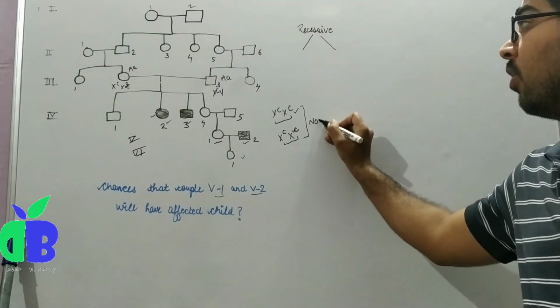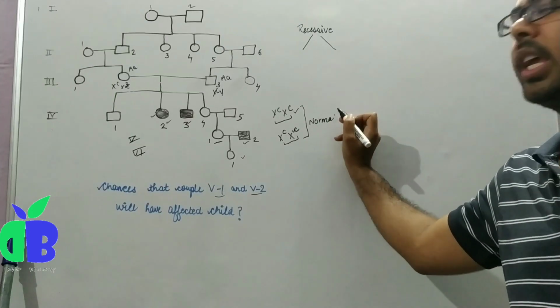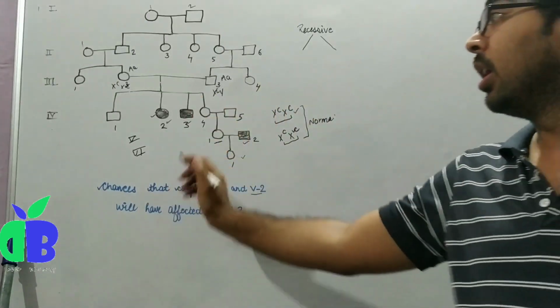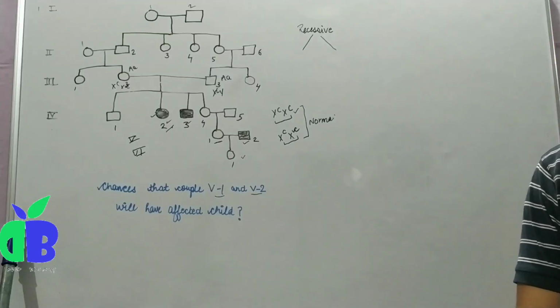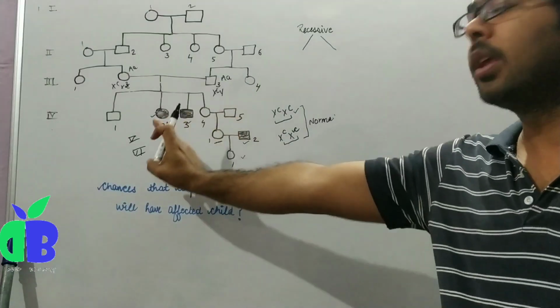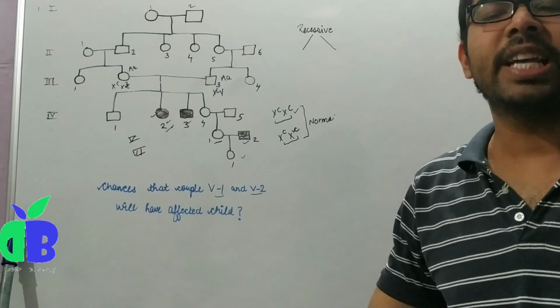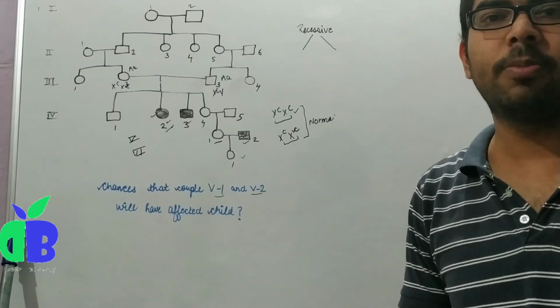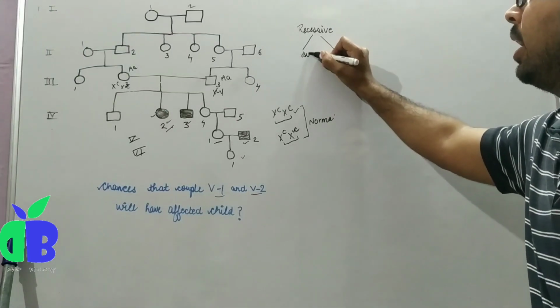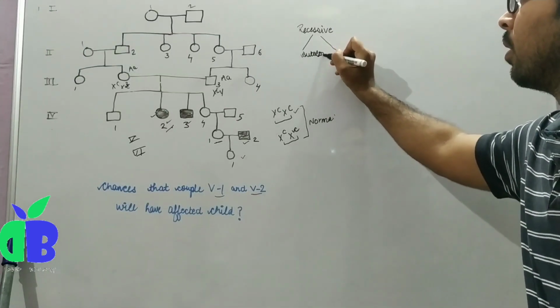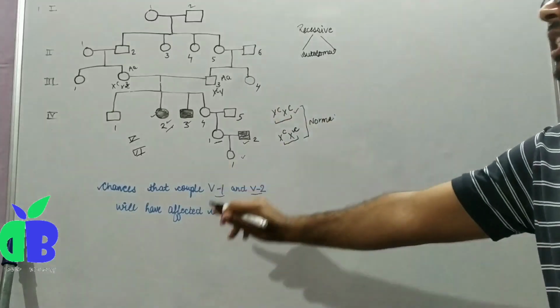But what we have seen in our case is that the disease is found in the female offspring also. This suggests that the pedigree is not sex-linked in nature, it is autosomal in nature. That's why this is autosomal recessive. Now we move to the next part.